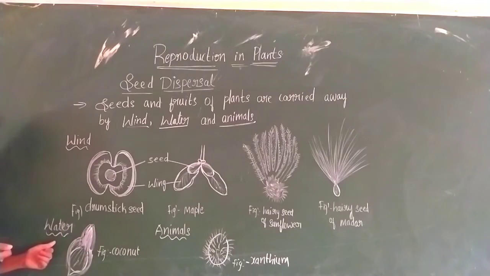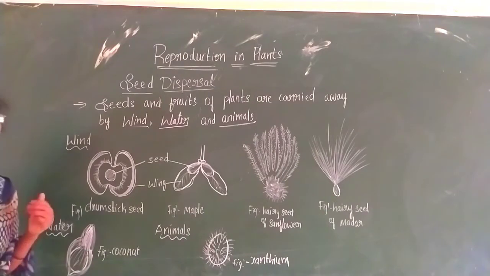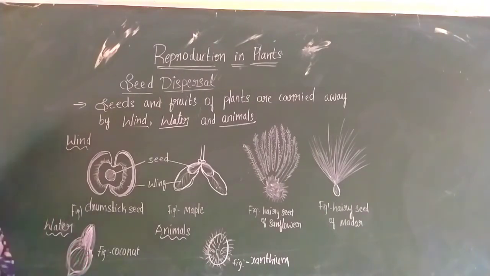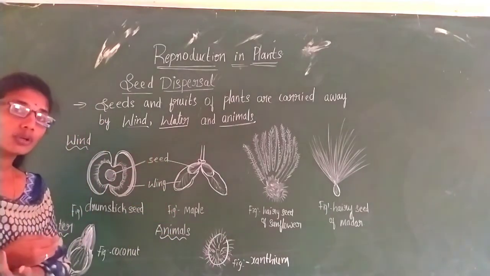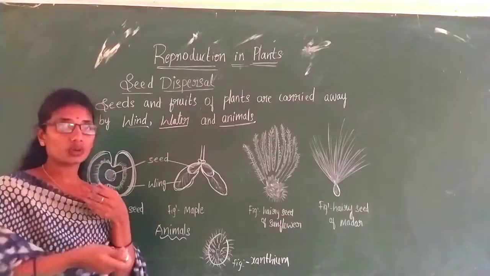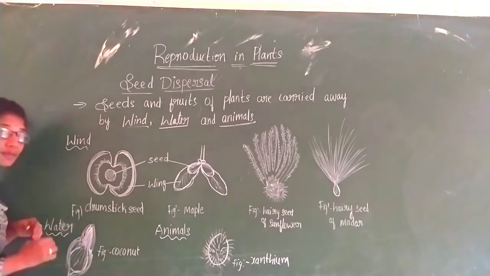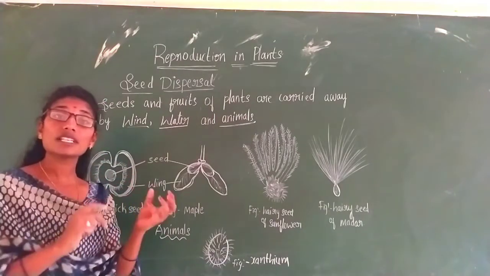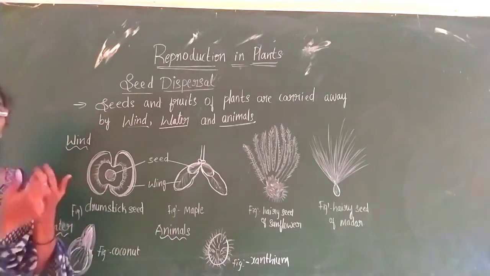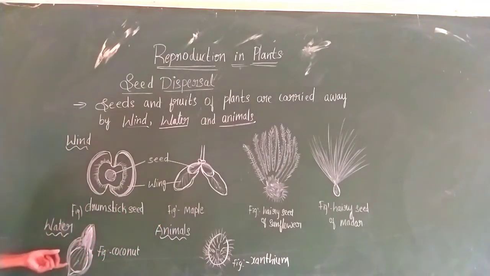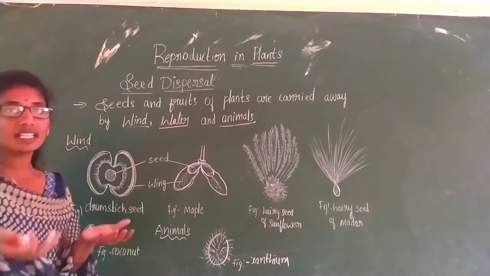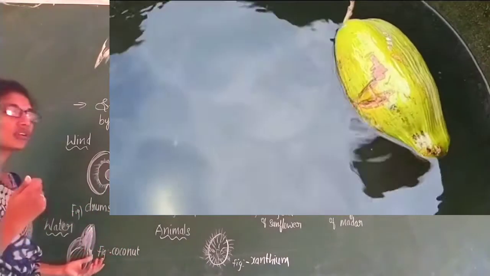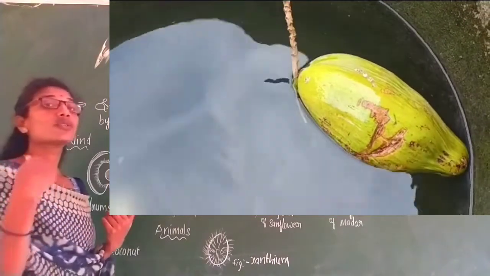Okay, so even the seed dispersal will also take place by means of water. Okay, so in some seeds you might have seen, for example, coconut. Yes, when you place a coconut in water, it will float. So why is it able to float, do you know? Yes, it is having a spongy coating. It is covered by a spongy coating. Yes, you might have seen the fibrous structure made by the coconut seed, right? So this fibrous spongy coating, whatever they do, it will help in floating in the water. So by means of water, this coconut can easily travel from one place to another place.